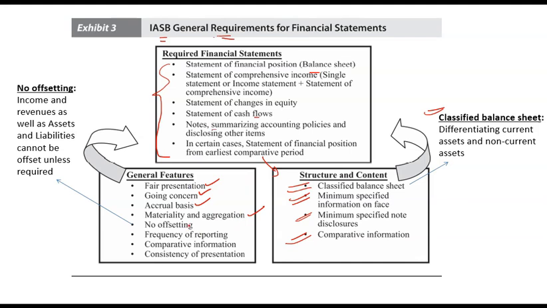No offsetting means that, for example, if you have an income and you have an expense, you cannot just nullify it. You have to report an income and you have to report an expense. If both are the same, you cannot just eliminate them. So even if income and expense both are the same, you should record both income and expense instead of just removing or eliminating it.